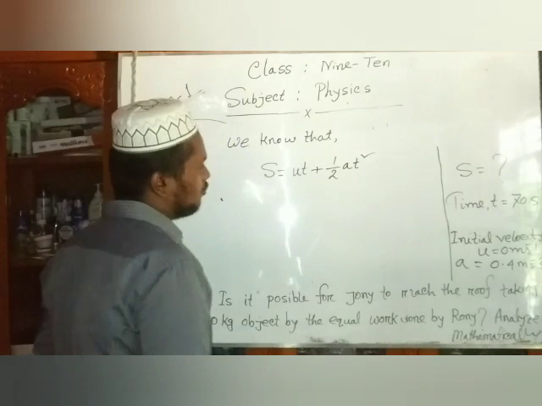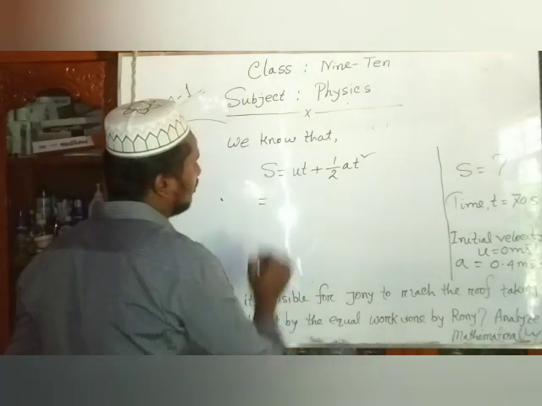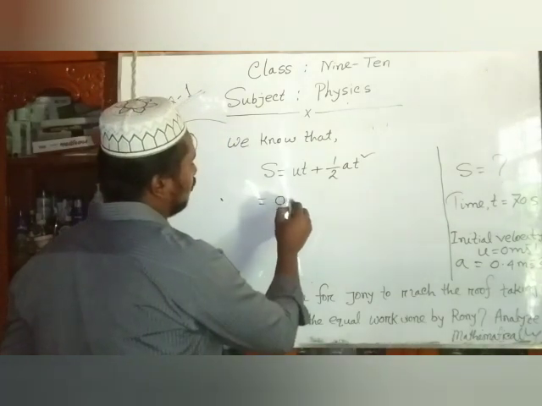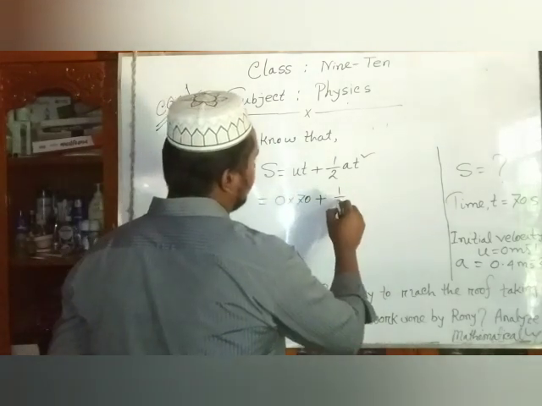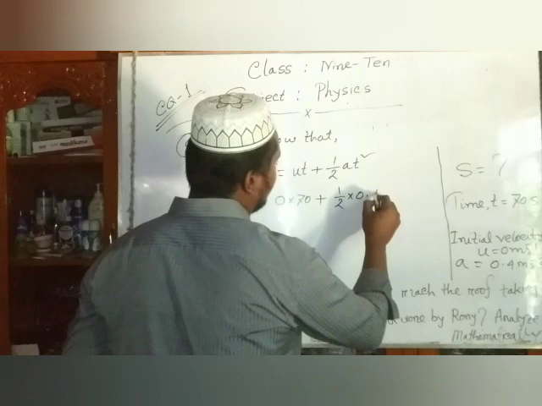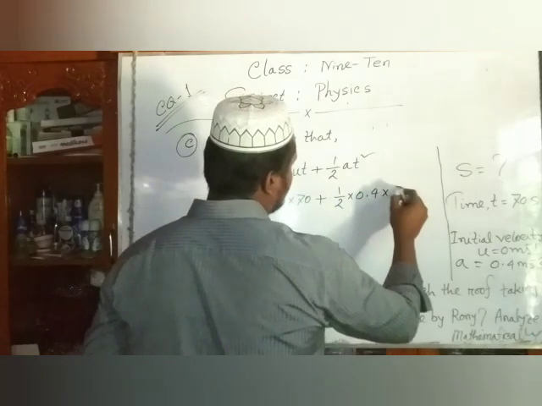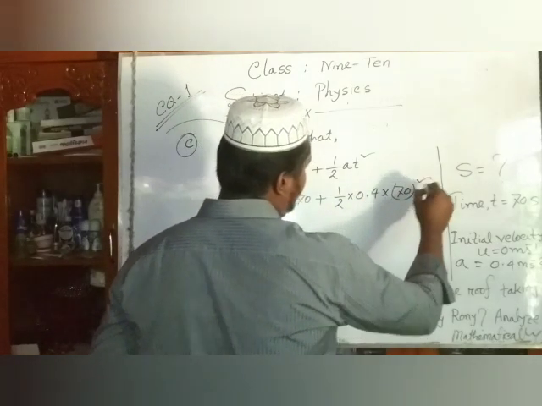Dear students, we put down our values: u, that means 0, into t, that means 70, plus half into acceleration 0.4 into t, that means 70 square.